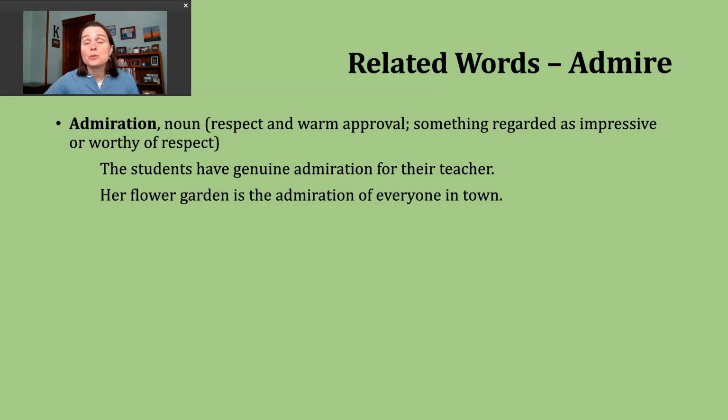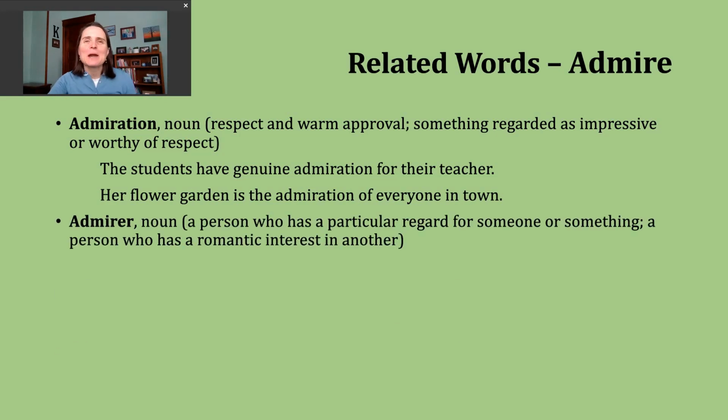A second way to use the noun admiration is to talk about something that is regarded as impressive and worthy of respect. An example of this. Her flower garden is the admiration of everyone in town. So imagine with me, right, a beautiful collection of flowers, right? And as people see that, they go, oh, wow, this person has an incredible garden, right? So that is what that sentence is describing.